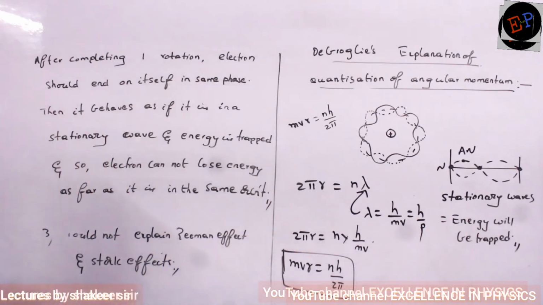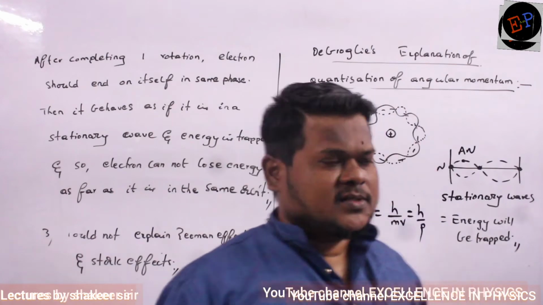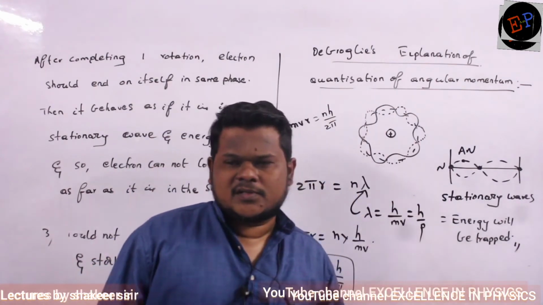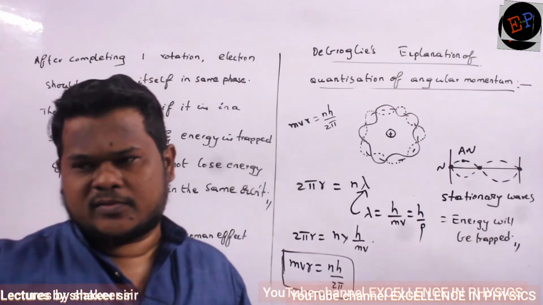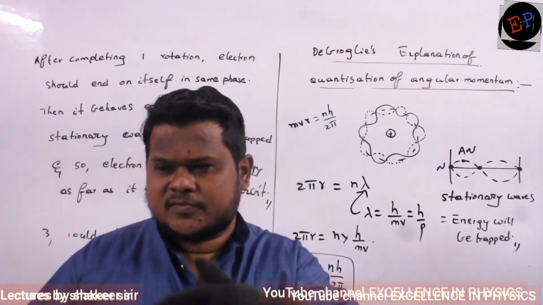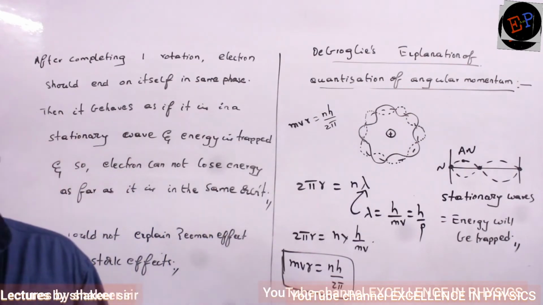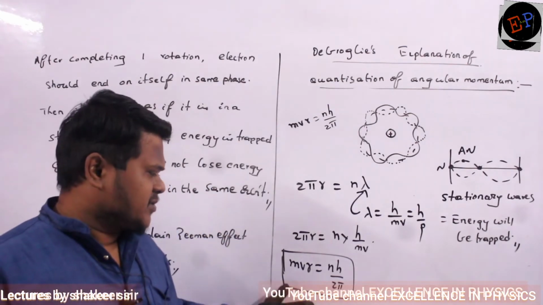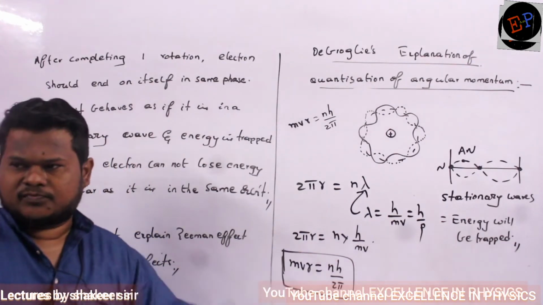As long as it is present in the same orbit, it doesn't lose energy. Just like in stationary waves, energy is not transported; it will be present there only, in between two nodes. So he gave that the electron is also behaving like a stationary wave, and that was the perfect explanation. And partially this is correct also.